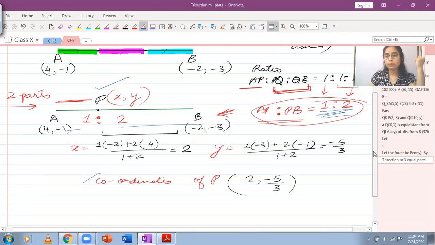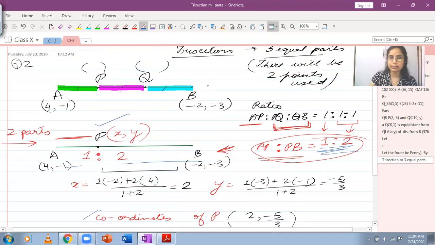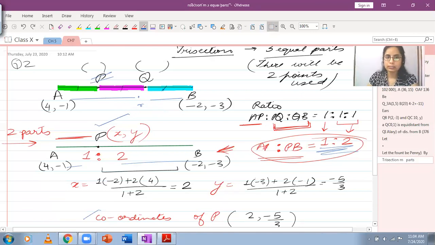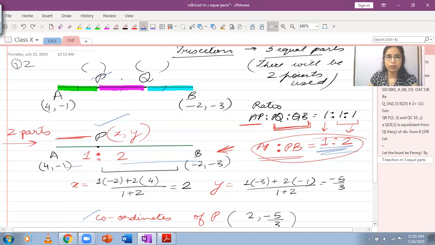The next step was to obtain the coordinates of Q, and I told you, like, if from the line segment given over here, if we ignore P, then we have AQ is to QB as 2:1. This is what we have. This is one way of finding the coordinates of Q by the same way as we did for P. But the other way is, rather than ignoring P, we ignore this point. If we just ignore point P, we only take this line segment PB.